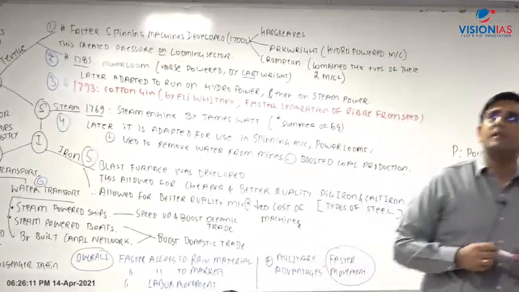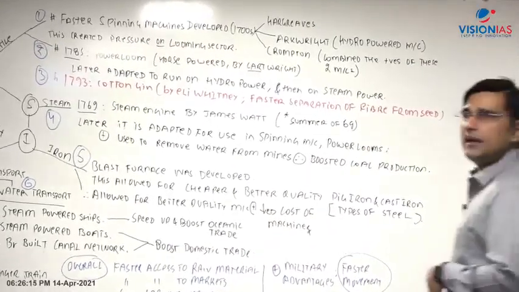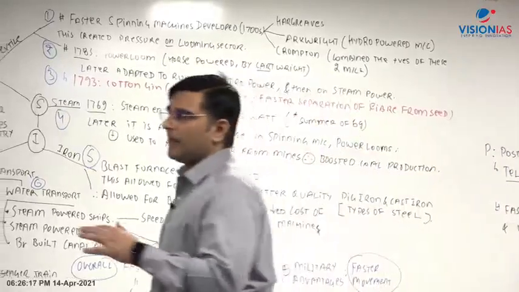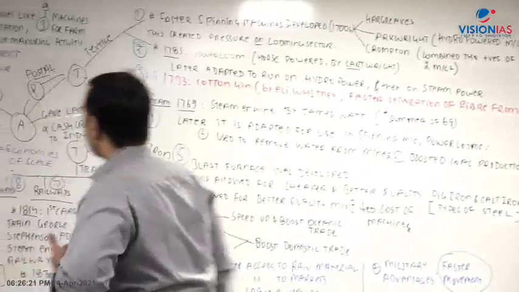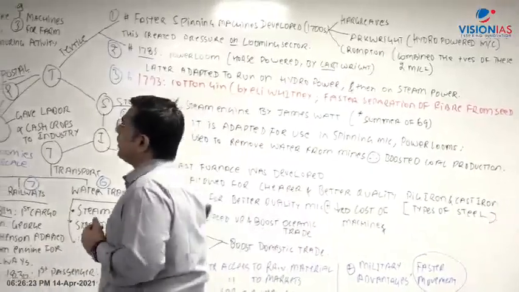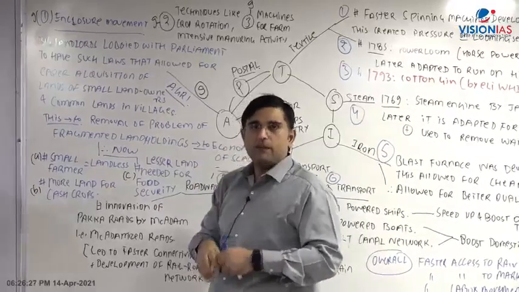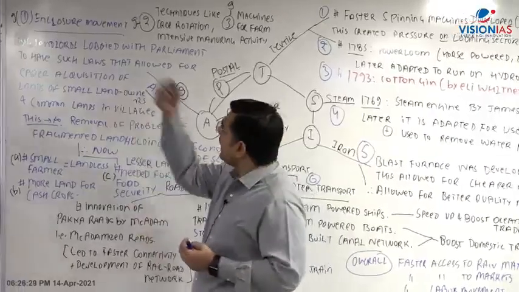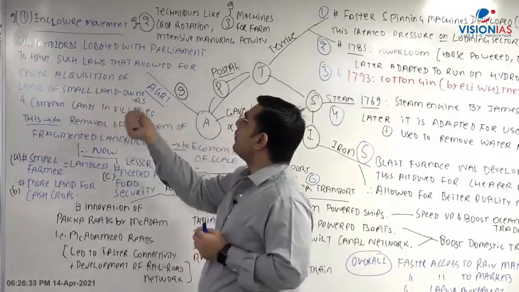Okay, Shubham is asking, sir, how can Parliament acquire property of small farmers if in England there exists a right to property? Parliament is not acquiring the property. Parliament is bringing such laws. Look what I have written: big landlords lobbied with Parliament to have such laws. Parliament will only pass a law which allows for easier acquisition of lands of small landowners.